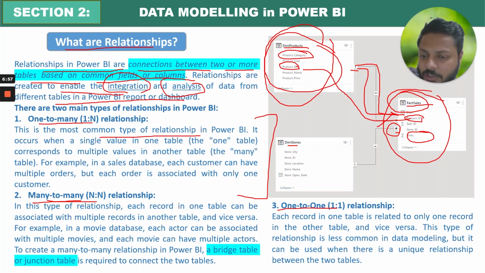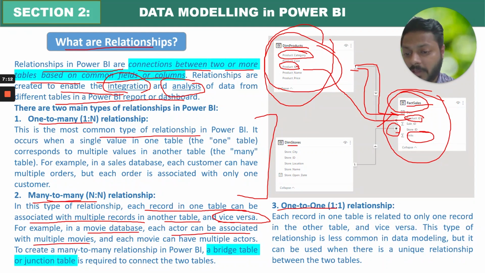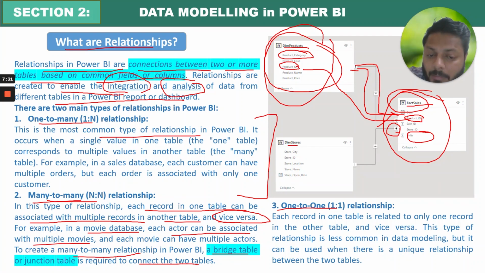Like in this type of relationship, each record in one table can be associated with multiple records in another table and vice versa, right? For example, in a movie database, each actor can be associated with multiple movies. So Shah Rukh Khan can have multiple movies, right? And in each movie we can have multiple actors, right? To create a many to many relationship in Power BI, a bridge table or a junction table is required to connect the two tables. So I will show you this as well. So how to create the bridge table and how this can help you actually, right?